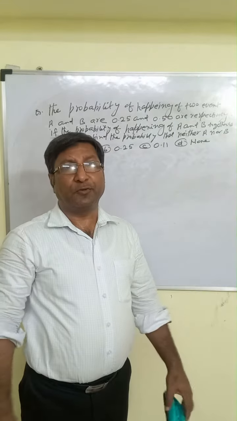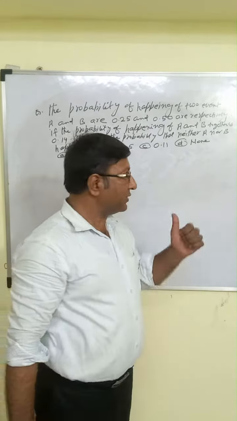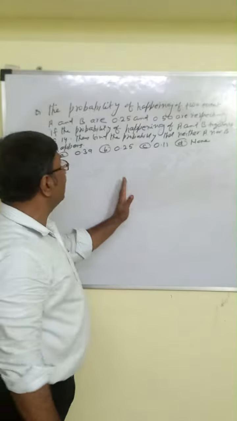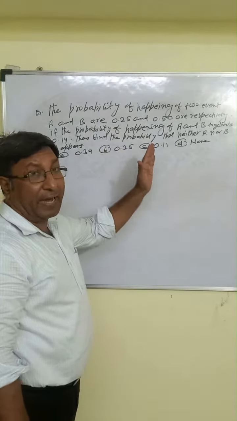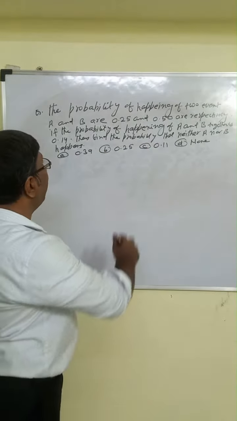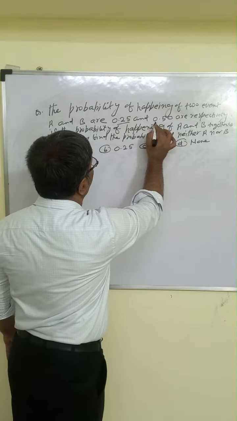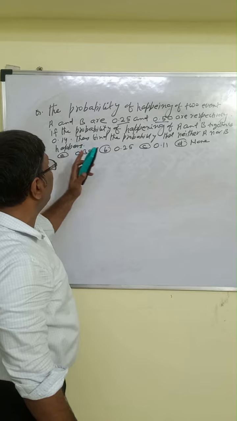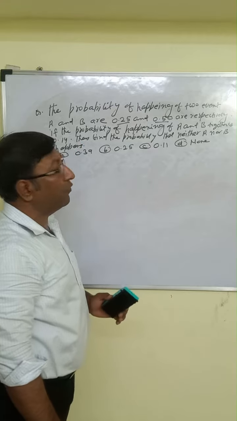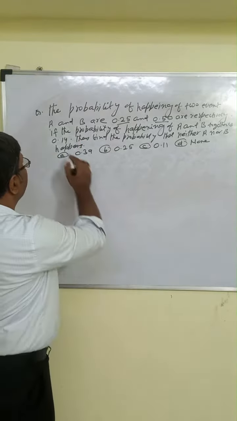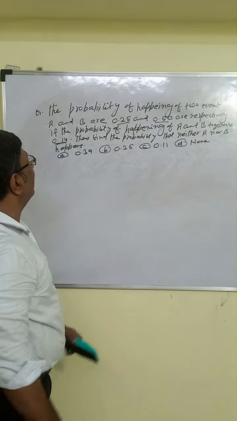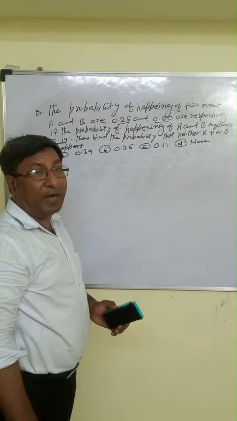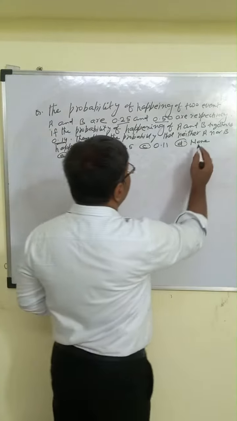Most important question of probability. Let us see the question. The question is: the probabilities of happening of two events A and B are 0.25 and 0.50 respectively. If the probability of happening of A and B together is given as 0.14, then find the probability that neither A